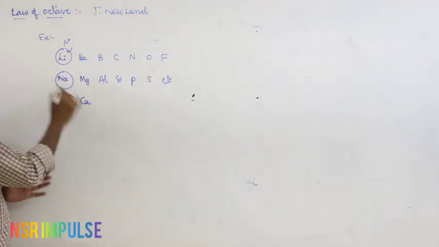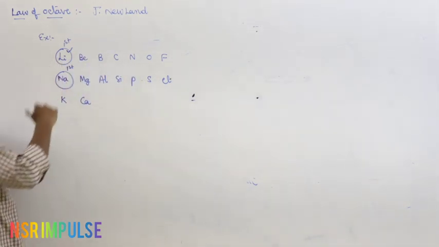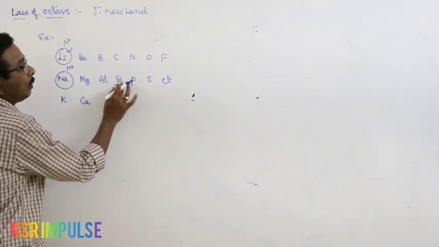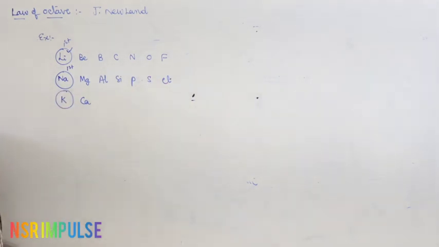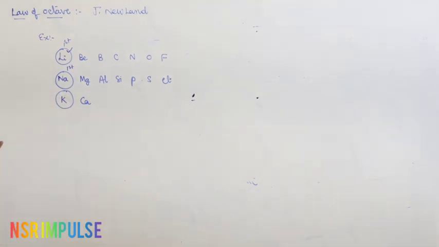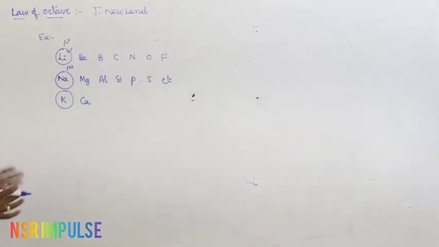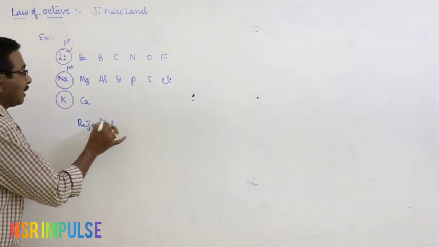In the same way, let us consider sodium as the first element. Once again, the properties are repeated at the eighth position: 1, 2, 3, 4, 5, 6, 7 and 8. That means the properties of the elements are repeated at the eighth position, just like the eighth note in the music. So, this is known as the law of octave, and that was given by Newlands. But unfortunately, the law of octave was also rejected.